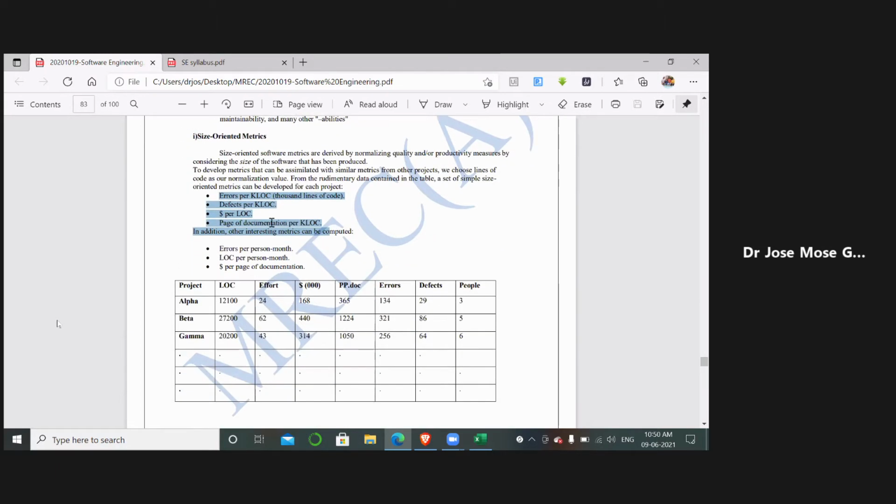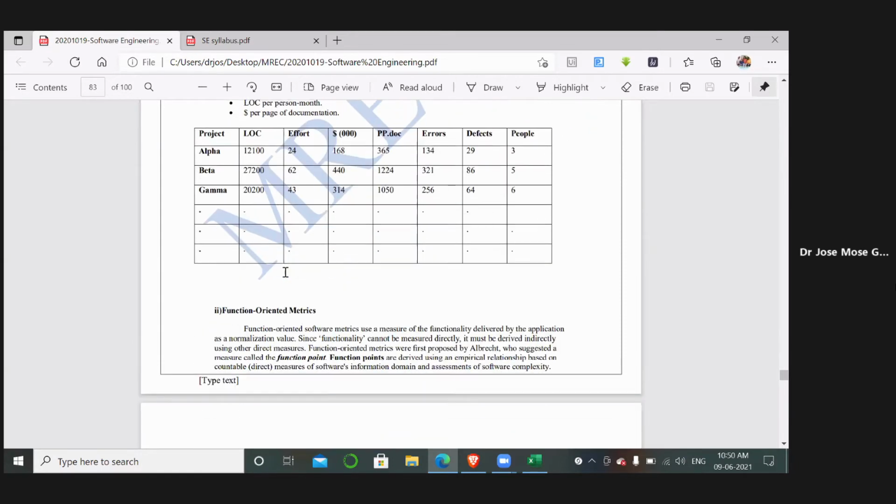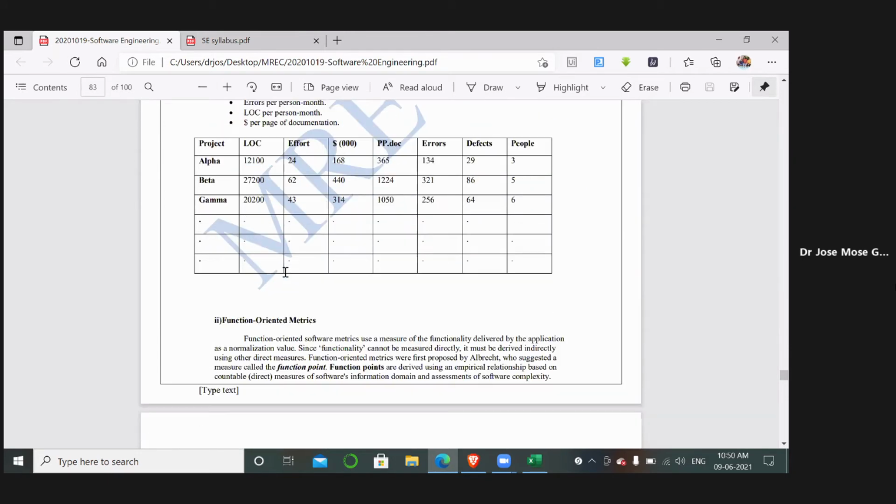That is about the errors, defects, and the cost per lines of code developed, the documentation per lines of code, the errors, and how many people are involved in that project. All of these are discussed in this size oriented metrics.